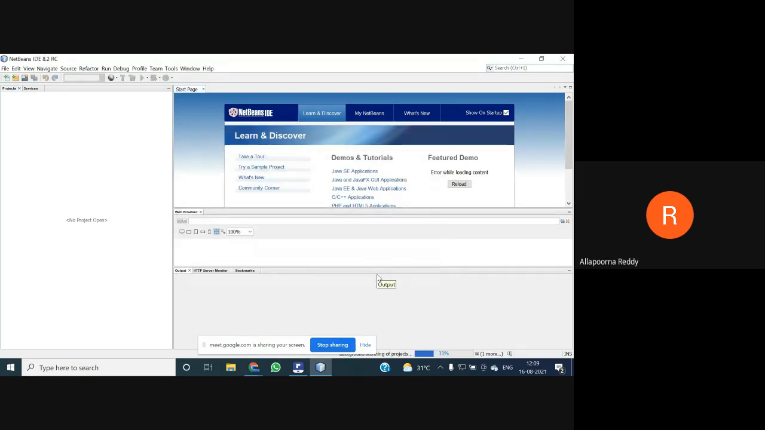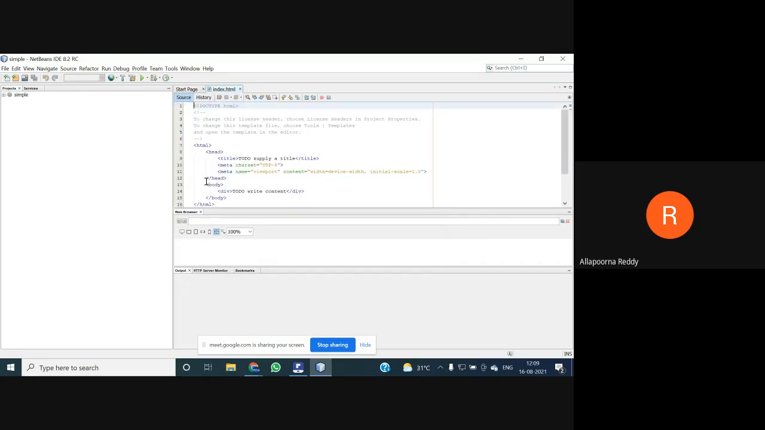Once you have finished it, you can find some things on the left hand side. So what is our project name? It's "simple", my project name. Here it contains some root directories: the web pages, the source packages, the libraries we are involving, and the configuration files. I think we already covered these things in the theory part.